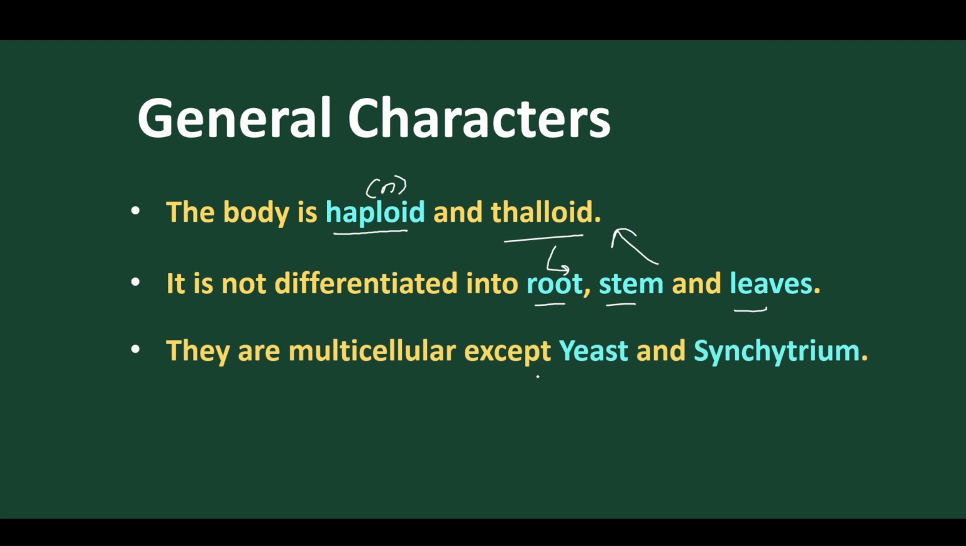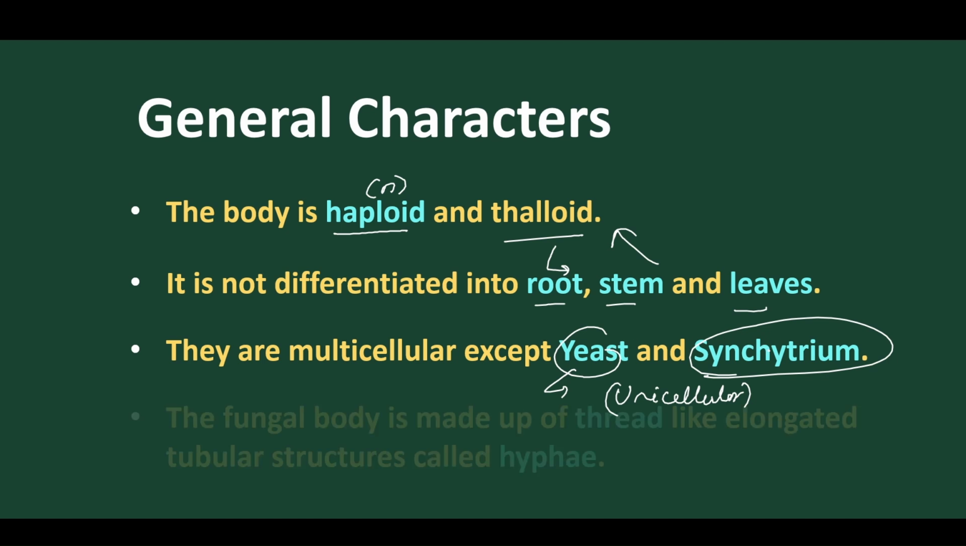And they are multicellular except yeast. Yeast is unicellular. Both of them are unicellular. So except yeast, all other fungi are multicellular eukaryotes. Only yeast is unicellular and eukaryotic.